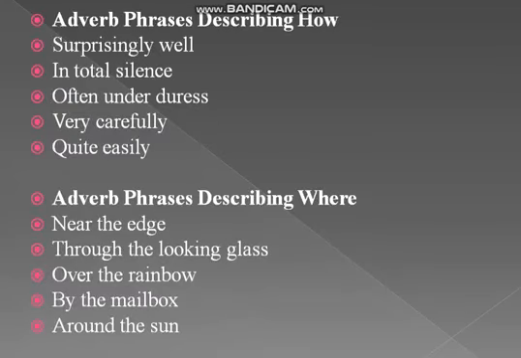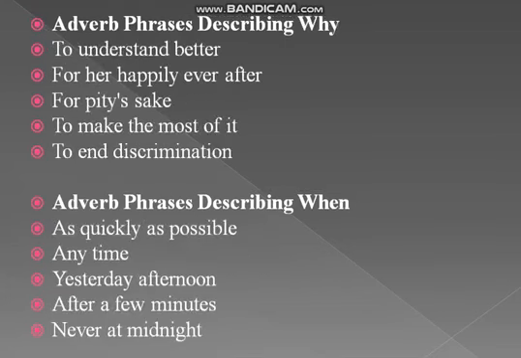Adverb phrases describing how. Here we have some examples of how it answers the question how. Surprisingly well, in total silence, often under duress, very carefully, quite easily. Adverb phrases describing where: near the edge, through the looking glass, over the rainbow, by the mailbox, around the sun. Here they are answering the question where.